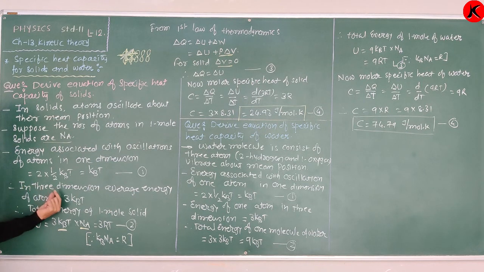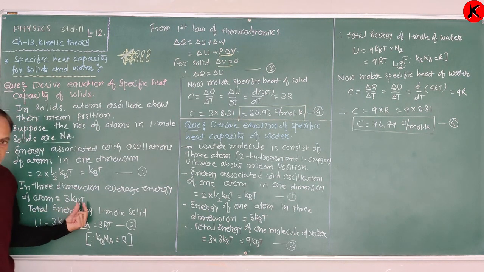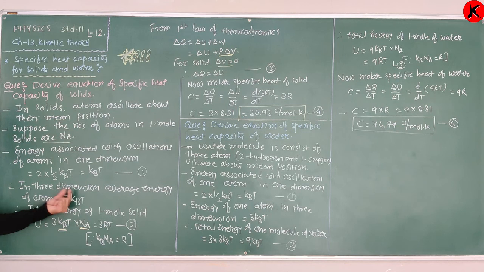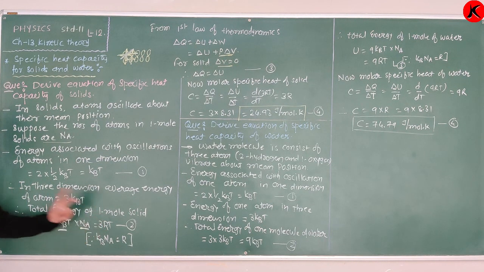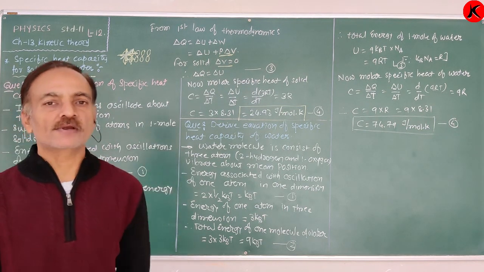Therefore, in 3 dimensions, the average energy of an atom is 3 times this, so 3kT. That is the energy of one atom in 3 dimensions. Therefore, the total energy of 1 mole of solid, U, is equal to the energy of one atom into the number of atoms, 3kT into Avogadro number N_A. N_A into k is our universal gas constant R. Therefore, U is 3RT. That is equation 1, the average energy of 1 mole of solid.